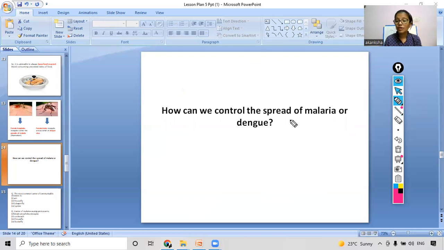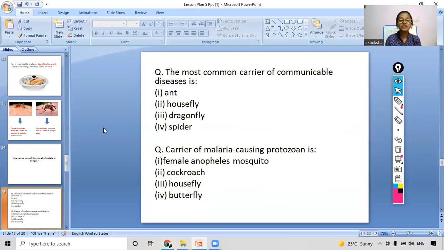Okay, so this was all about our curiosity question, which you answered correctly. Now coming on to our evaluation question for this topic. The most common carrier of communicable diseases is which one of them: ant, housefly, dragonfly, or spider? Yes, you are giving the right responses. It is housefly. And coming to the second question, the carrier of the malaria-causing protozoan is: female Anopheles mosquito, cockroach, housefly, or butterfly? Yes, it is female Anopheles mosquito. So you all gave the right answers.